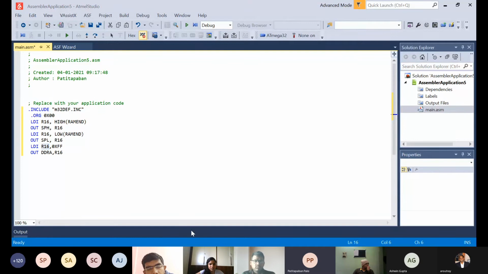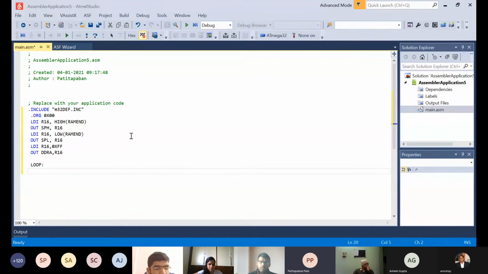Now next I have to define a loop. This loop will turn the pin of port A high and low, changing it so that the LED can start blinking. To define a loop, we just write a label called loop. First we have to make the pins of port A high, and then we'll make them low.